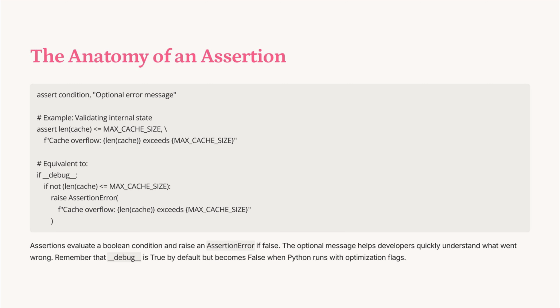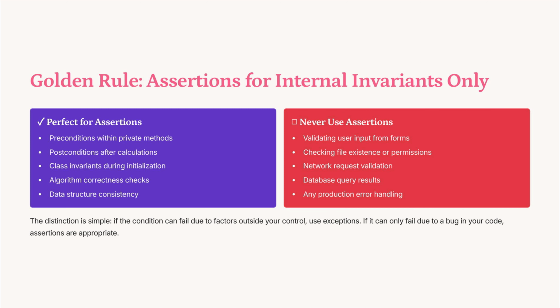Assertions are structured as assert condition, optional error message. For instance, assert len(cache) <= max_cache_size checks cache size. If false, it raises an AssertionError with a message. This mechanism is active when __debug__ is true, but disabled with optimization flags, ensuring assertions are only for development, not production. Assertions are ideal for internal invariants like preconditions in private methods, postconditions after calculations, and class invariants during initialization.